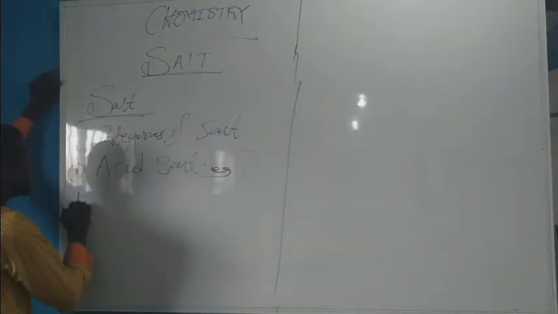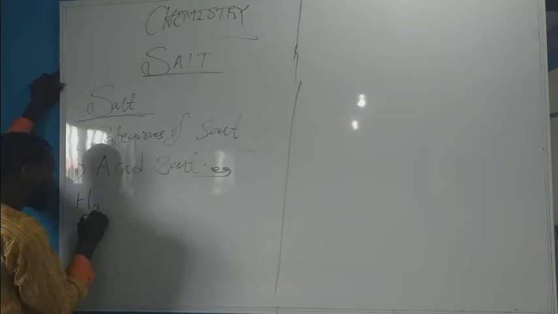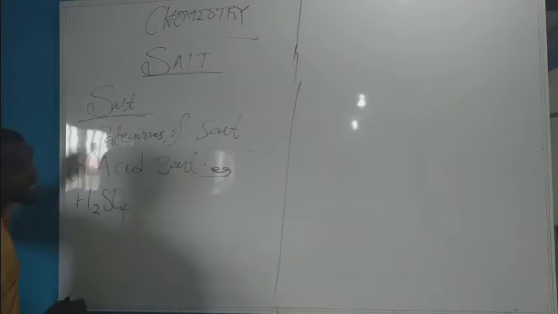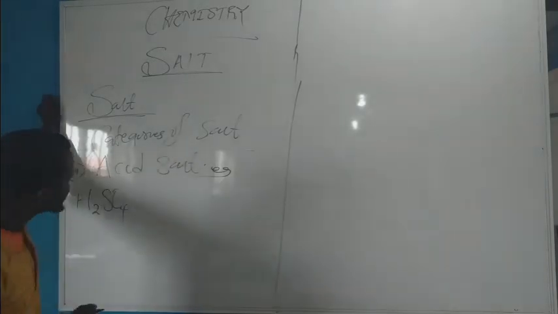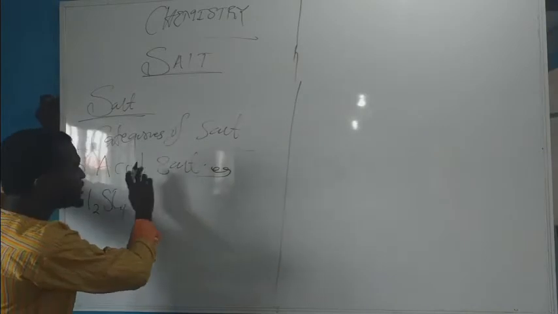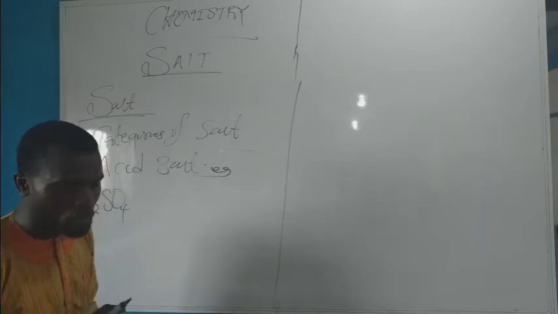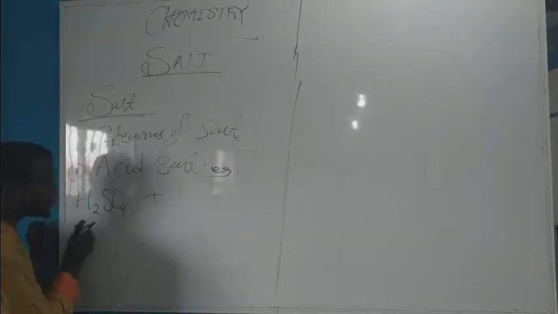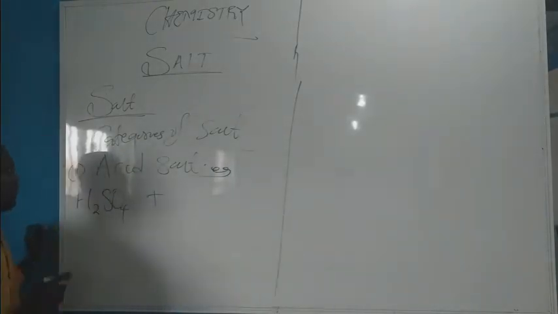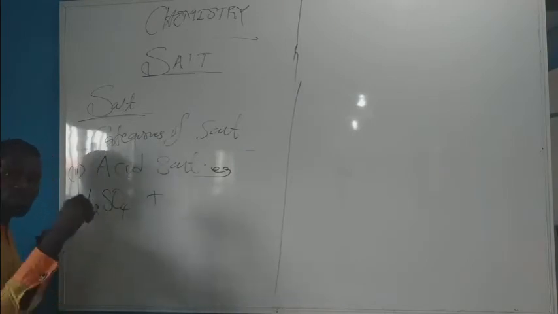Now look at this. Here we have sulfuric acid or tetraoxosulfate 6 acid. Recalling that polyprotic acid yields acid salt, monoprotic acid yields normal salt. So this is an archetype of a polyprotic acid. I told you polyprotic embodies di, tri, tetra, and so on.